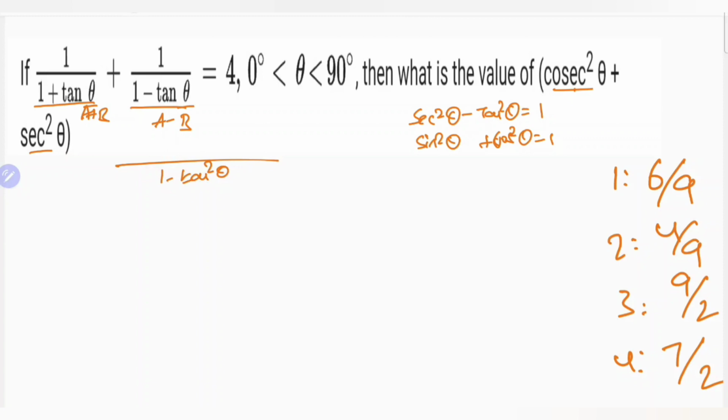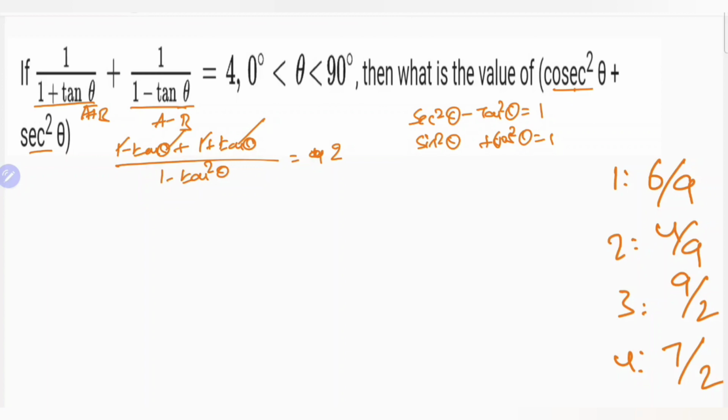Clear? Here 1 plus tan theta and 1 minus tan theta cancel, giving 2, and 4 by 2 is 2.